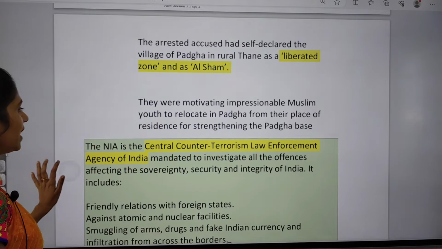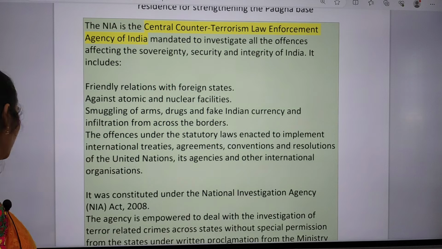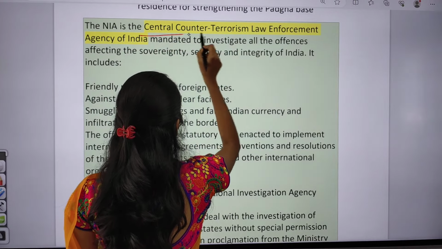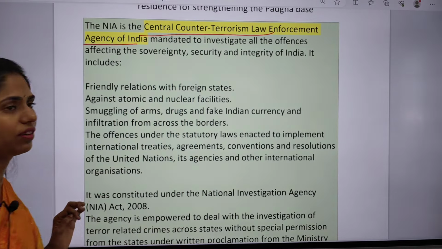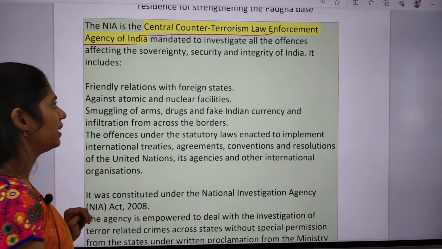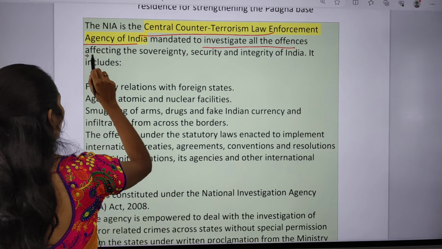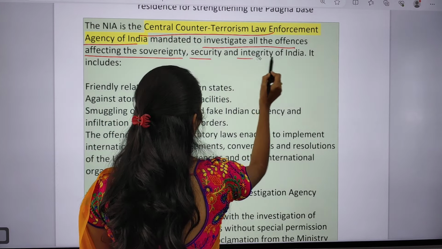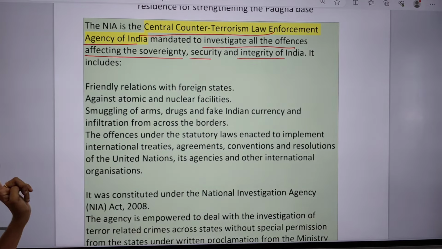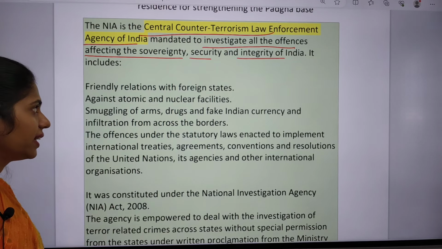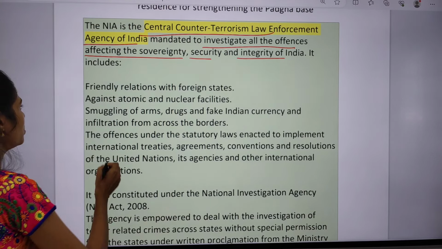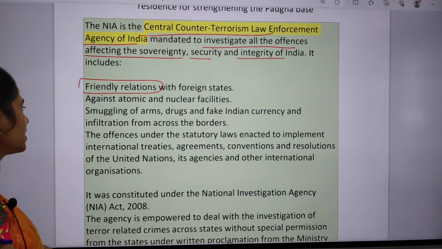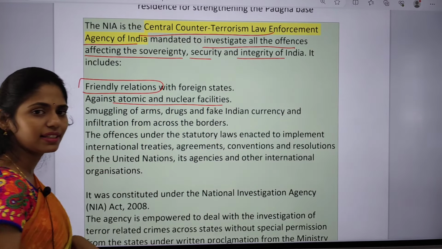So if we are talking about this NIA, NIA is nothing but the Central Counter-Terrorism Law Enforcement Agency of India, and this NIA is mandated to investigate all offences affecting the sovereignty, security and integrity of India. It includes friendly relations with foreign states, and offences against atomic and nuclear facilities.